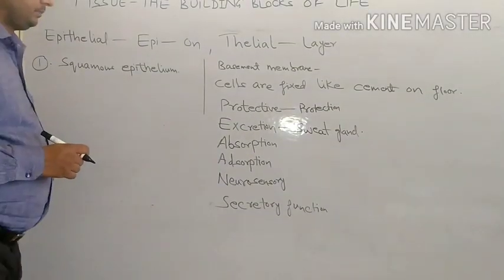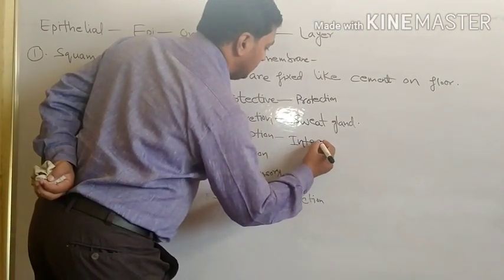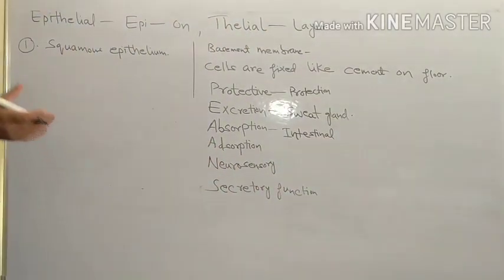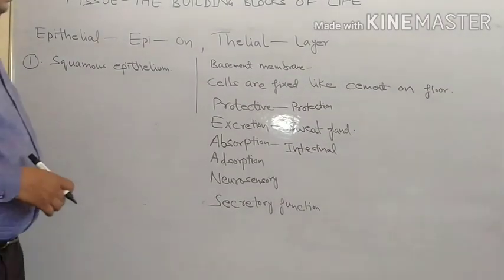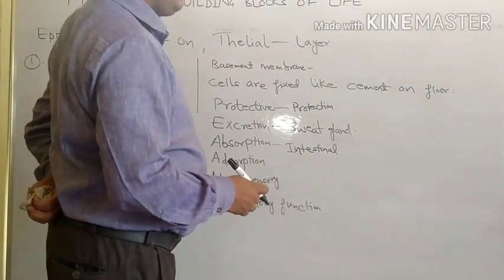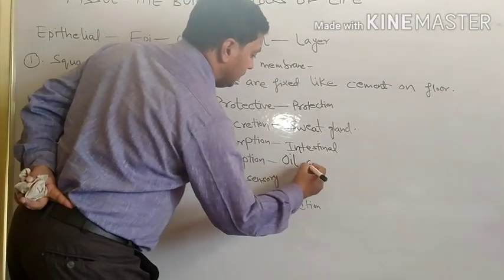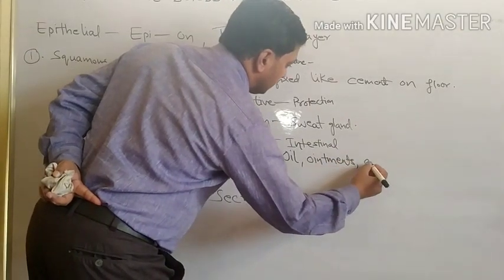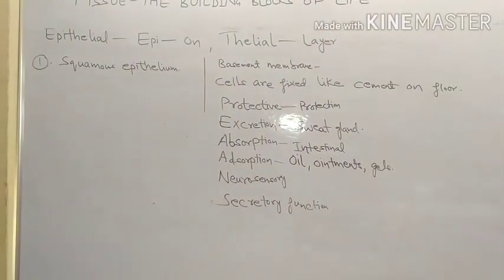Third is absorption. See, like in the intestinal wall, tissue is present there, and that tissue is epithelial tissue that absorbs nutrients and transports them to the various parts of the body. Then comes adsorption. On our skin epithelial tissue is there, so it absorbs oil, ointments and gels. Adsorption is also seen because of epithelial tissue.